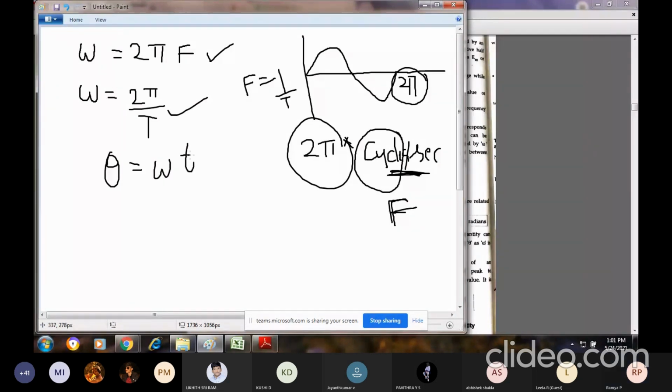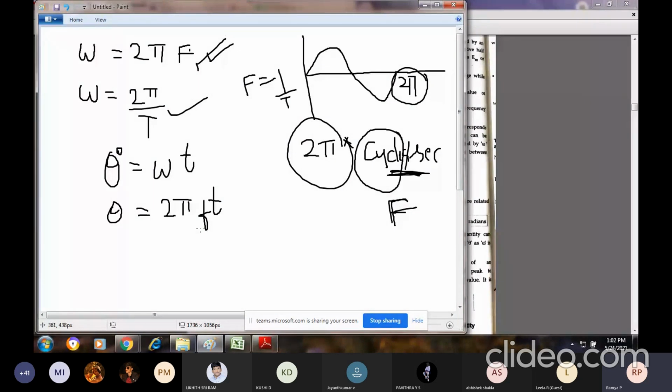This is the relation between the angle theta and angular frequency in radians. And you can substitute for omega: omega is again 2 pi f, into t. So you can indicate that theta is equal to 2 pi f into t.